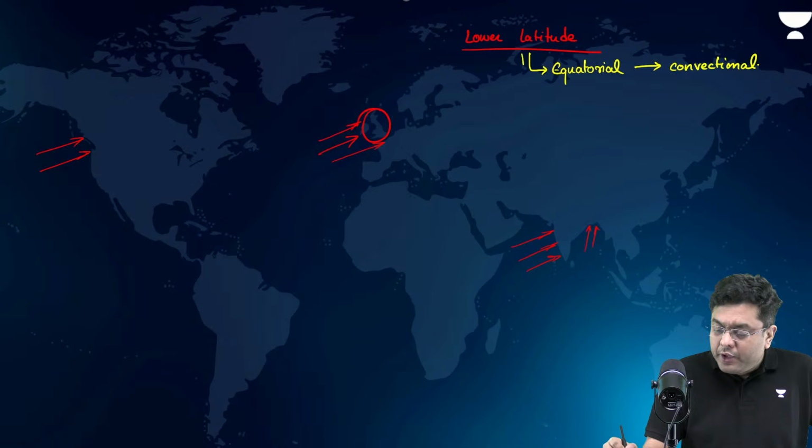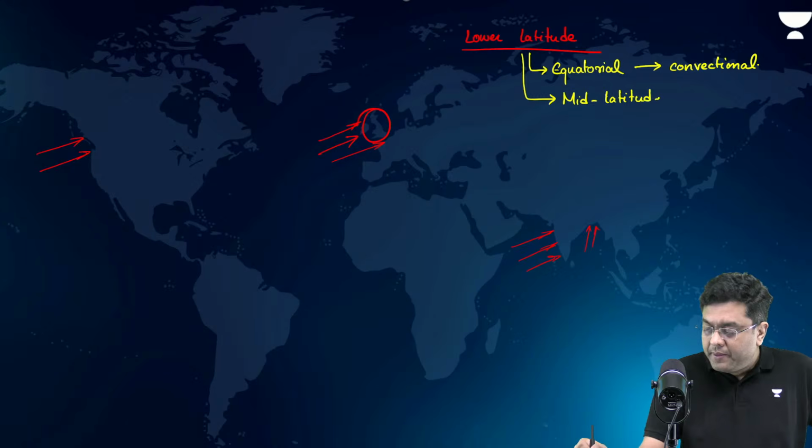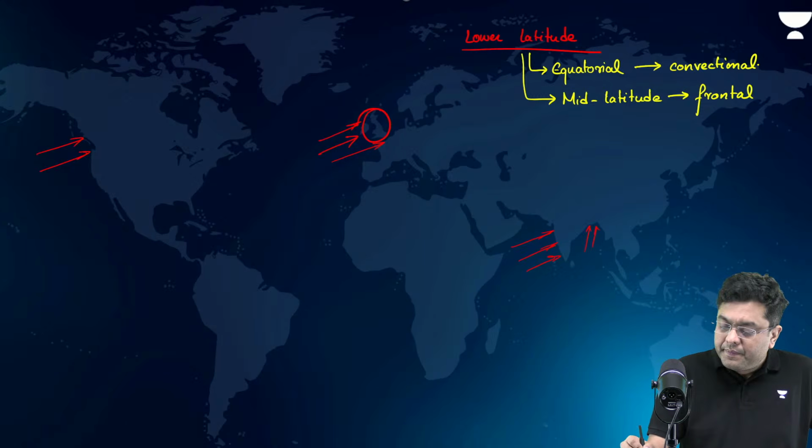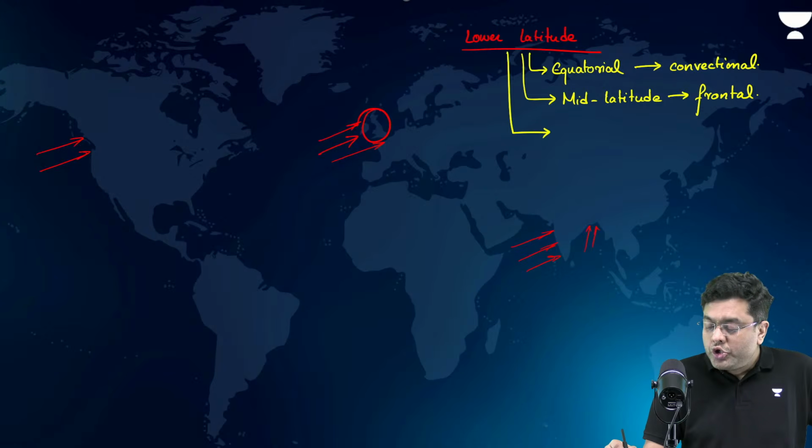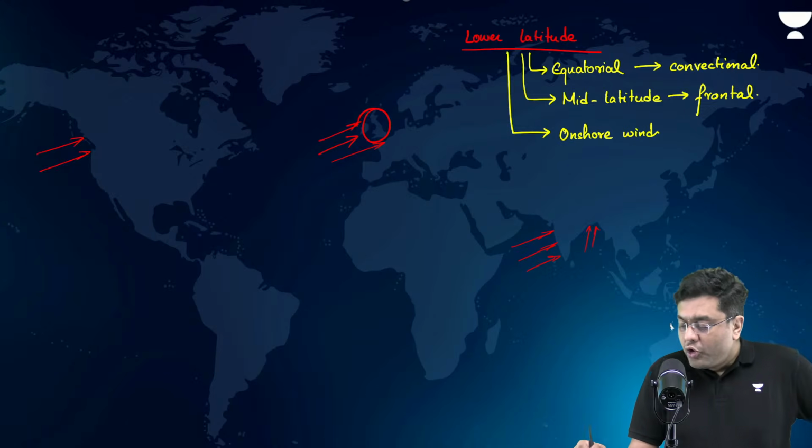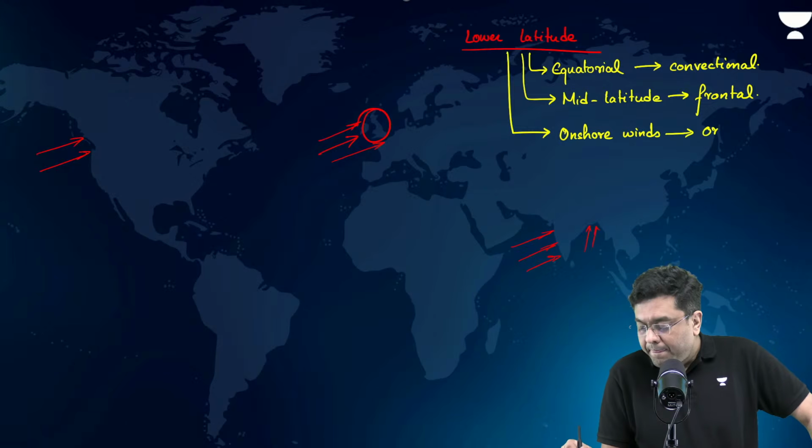In the mid latitude, you will observe frontal. In other places, onshore winds will create orographic rains.